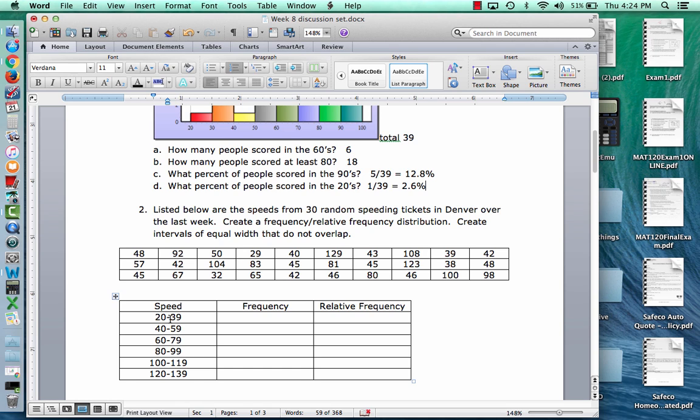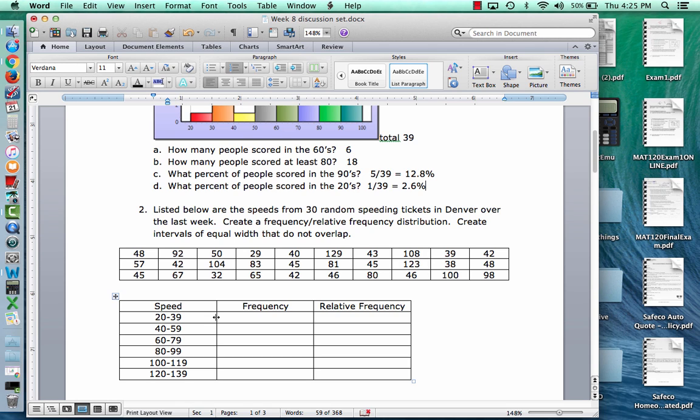I decided to go by widths of 20 here. I know 20 to 39 is only 19, but if you look at the difference between the lower bounds of each one, it's always a gap of 20. So I decided to do 20. You could do larger, you could do widths of 10 or 25. I just decided to do 20 because I thought that was a nice breakdown of this data. Answers will vary here. Let me be clear, this is definitely not the only answer.